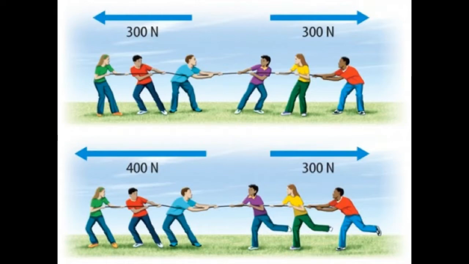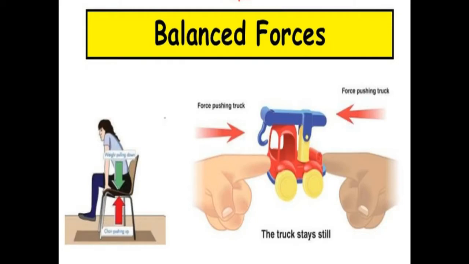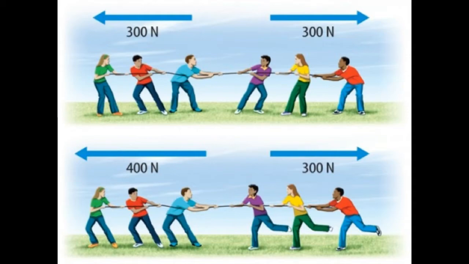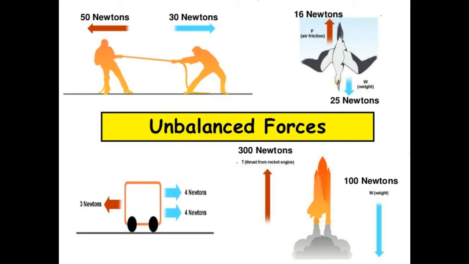Now let's talk about balanced and unbalanced force. You might have seen a game of tug of war in which two sides are pulling each other trying to win, and suppose the two sides have equal strength. That means they might not be able to pull each other. In that case, we can say that the forces they applied are equal and it is a balanced force. But if one side is stronger than the other, they will pull the other team to their side. That means the pulls of both sides are not equal. Therefore, we say this is an unbalanced force.